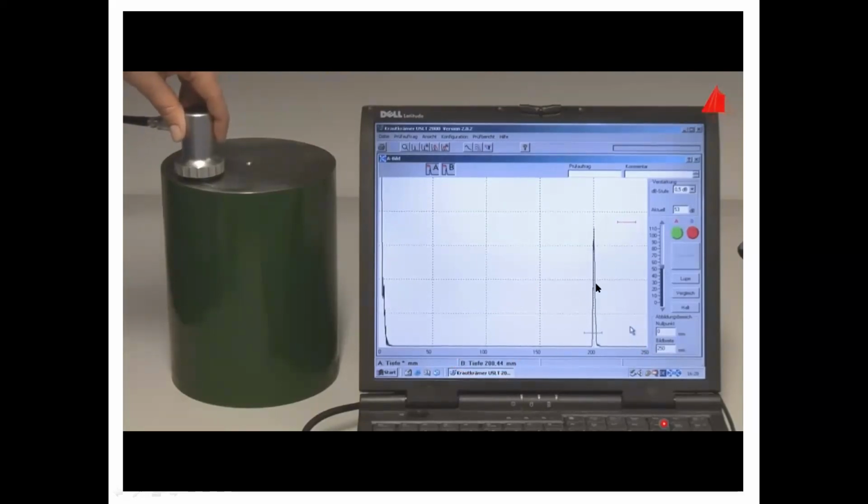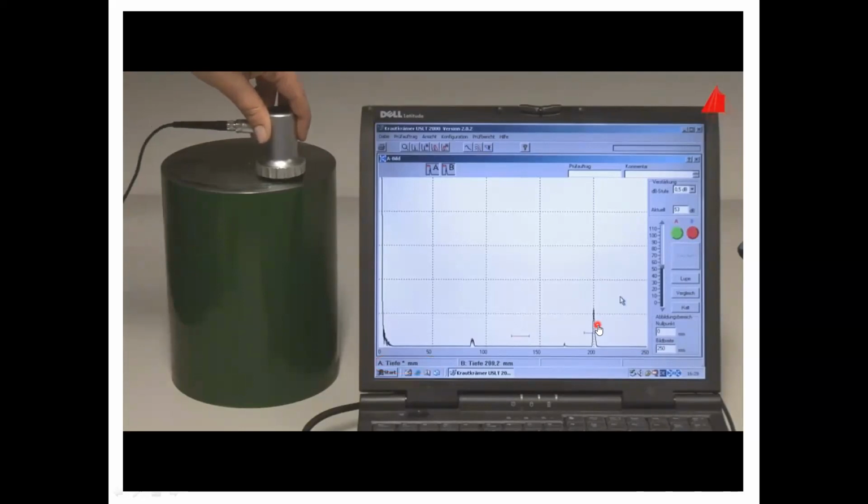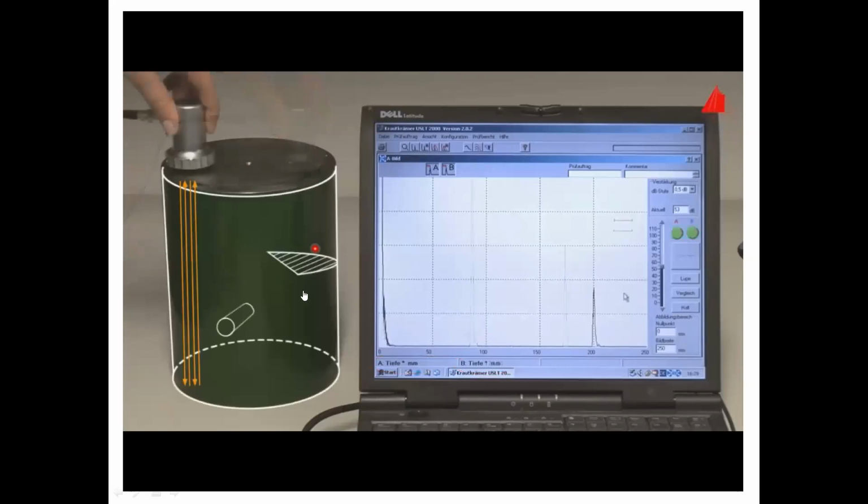Okay, based on the amplitude of the echo and the width of the echo, we can identify the location and size of the defects under the object. We can measure the width of the echo and the height of the echo, that is the amplitude of the echo, for finding the size and the location of the defect. This is the software. Based on that, we can find the width.